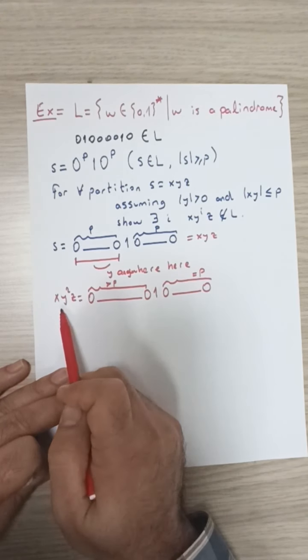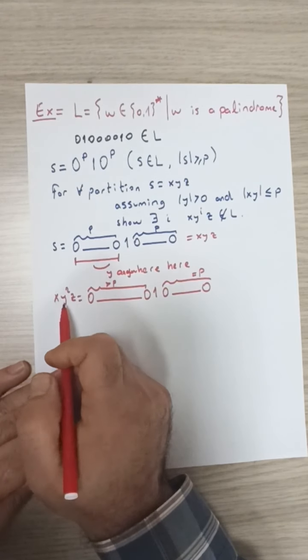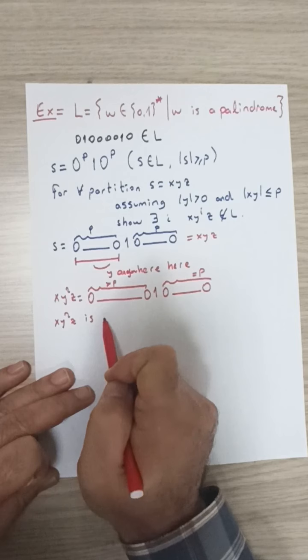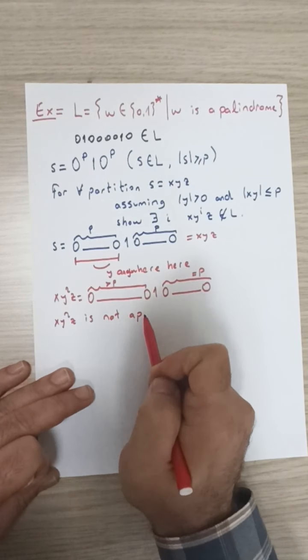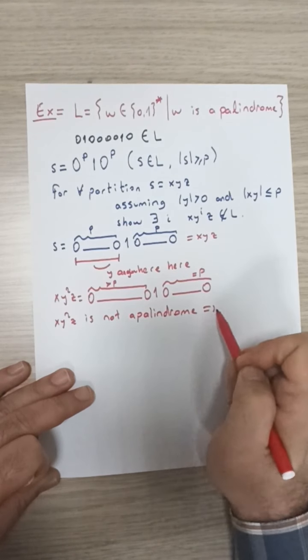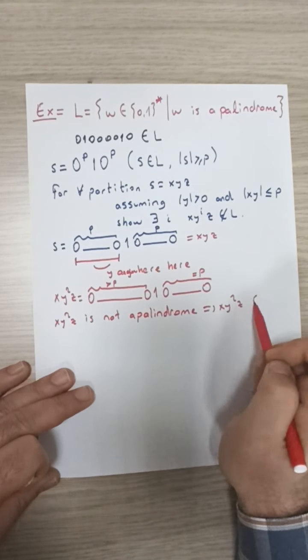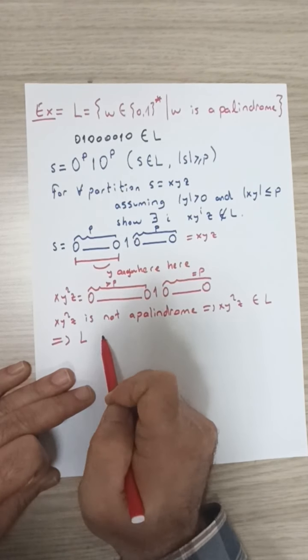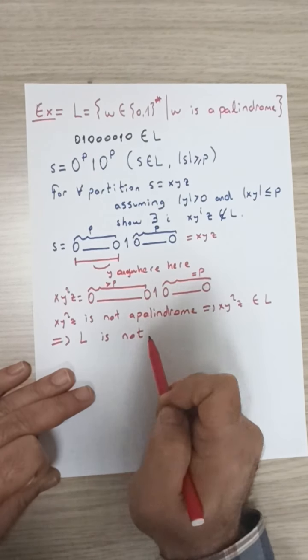So reading the string from left to right is not the same as reading it from right to left. x y squared z is not a palindrome. Therefore, x y squared z does not belong to the language L, which further implies that the language L is not regular.